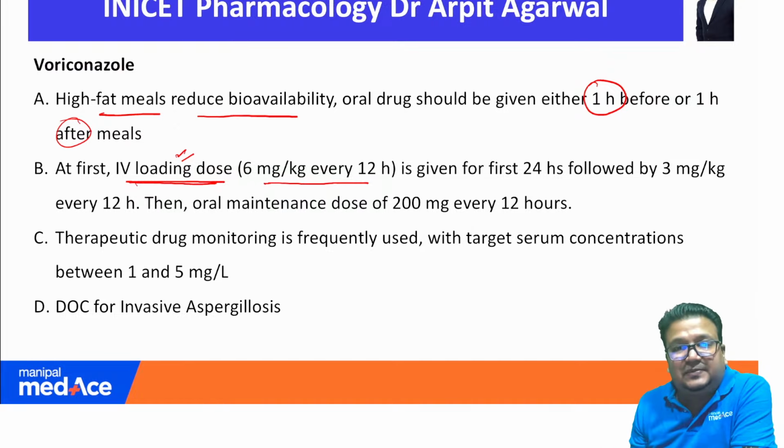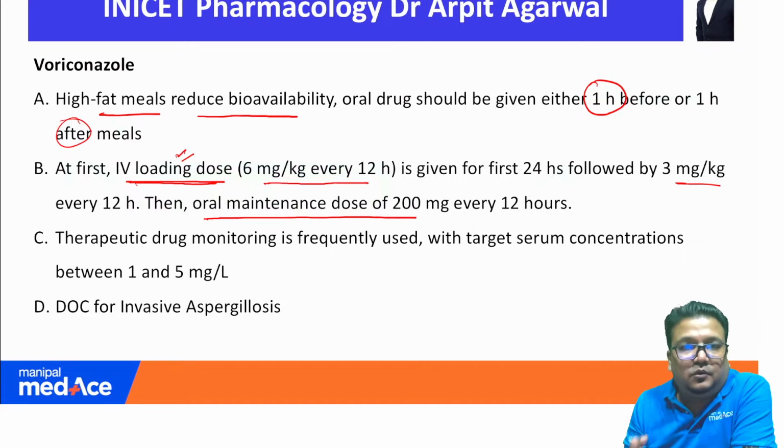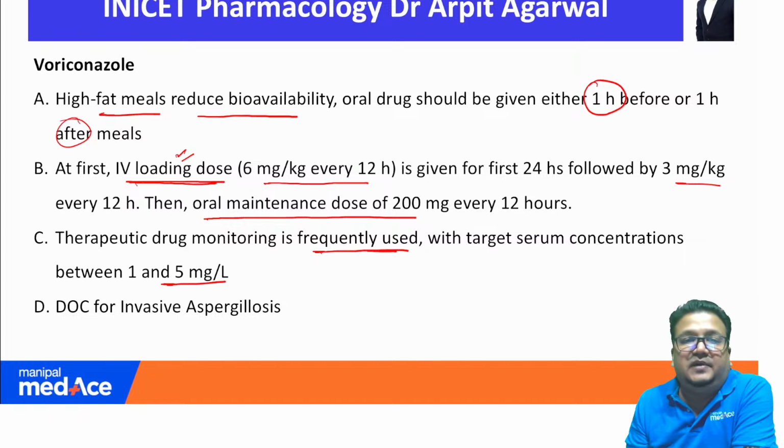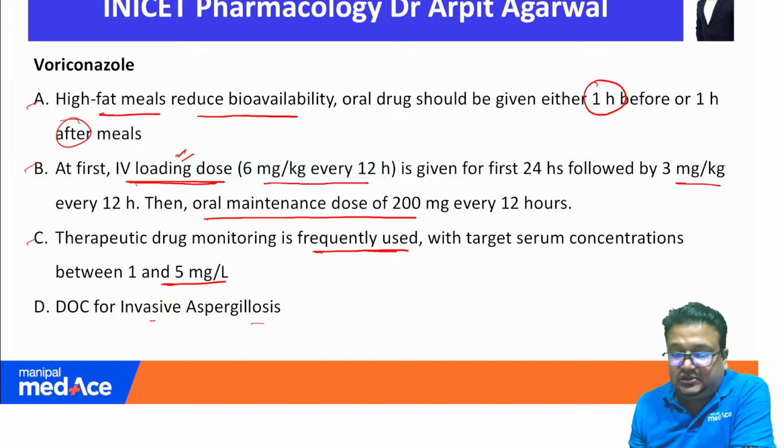The first two doses you give 6 milligram per kg, then you give 3 milligram per kg, and then oral maintenance dose. So it is given by loading followed by maintenance. That also is clear. Then therapeutic drug monitoring is frequently used, particularly in children, and the levels that we need are between 1 to 5. These three statements are clearly written in Goodman and Gilman, along with drug of choice for invasive aspergillosis.